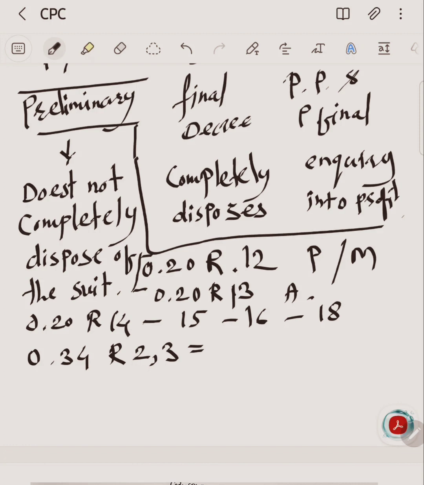Suit for sale of mortgaged property, Order 34, Rules 4 and 5. Suit for redemption of mortgage, Order 34, Rules 7 and 8. Order 34, Rules 2 to 8 deal with mortgaged property.